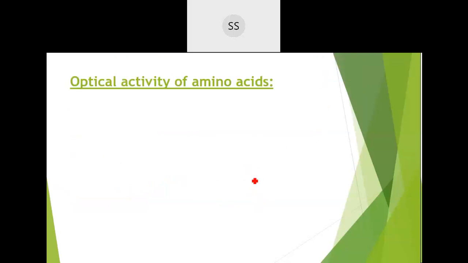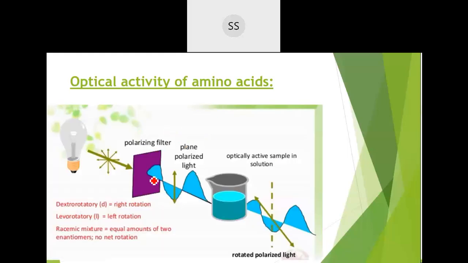Now we'll go for the next property of amino acid, about optical activity. See, you have studied optical activity in haloalkanes and haloarenes. Do you remember what is the condition required for any compound to show optical activity? What is the main condition which is required in the compound? You know what is an optically active compound?